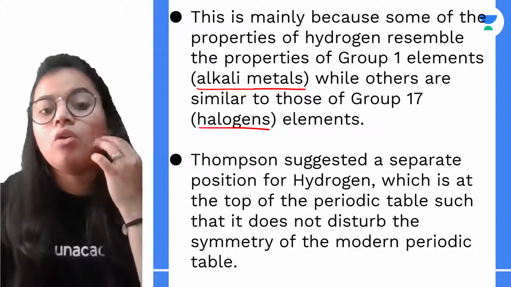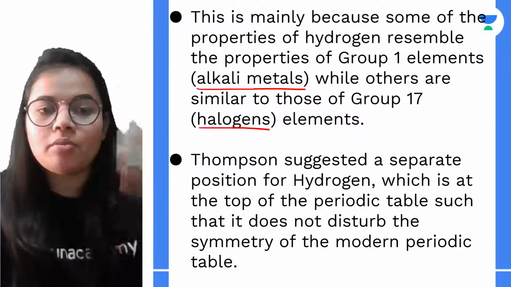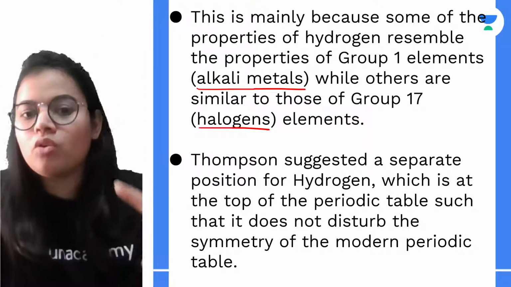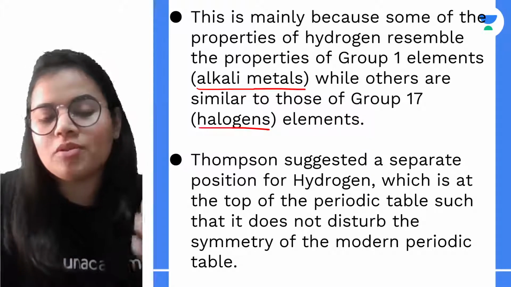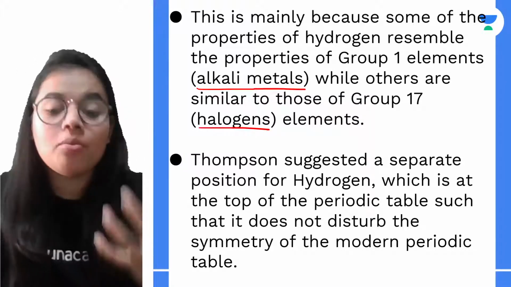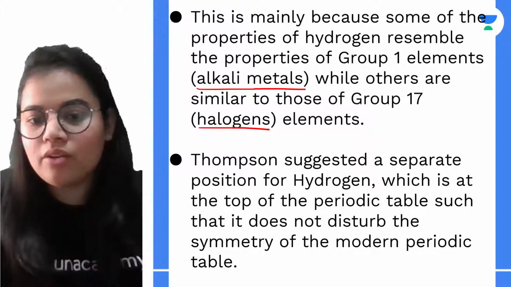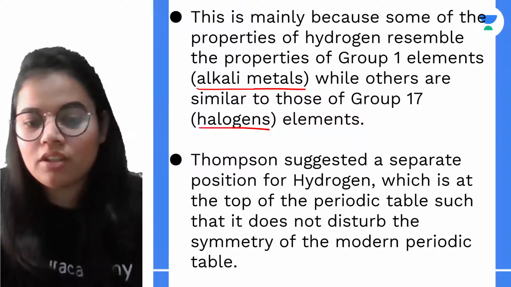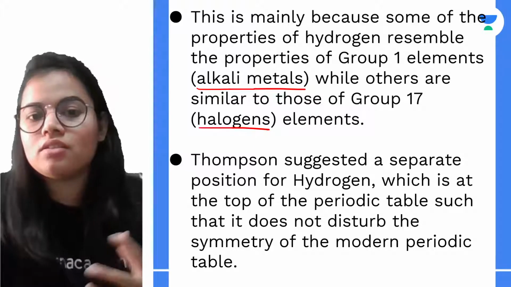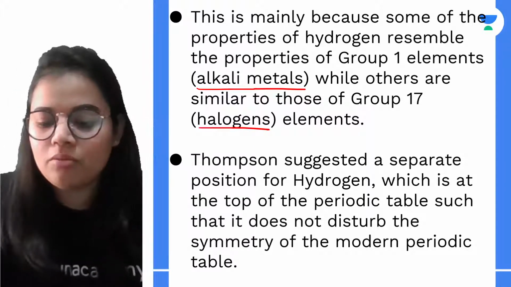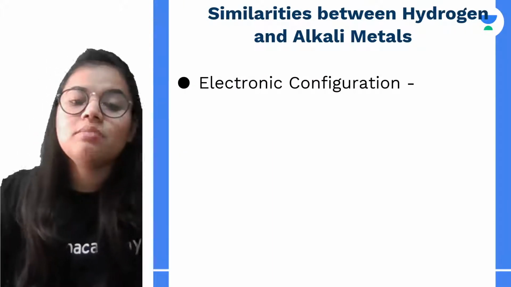It is said that elements having the same type of property come under the same group. But how do we place a single element into two groups? So, because of Thomson's suggestion, we gave hydrogen a separate position on top of the periodic table. The basic reason was so that it doesn't disturb the whole symmetry of the modern periodic table.